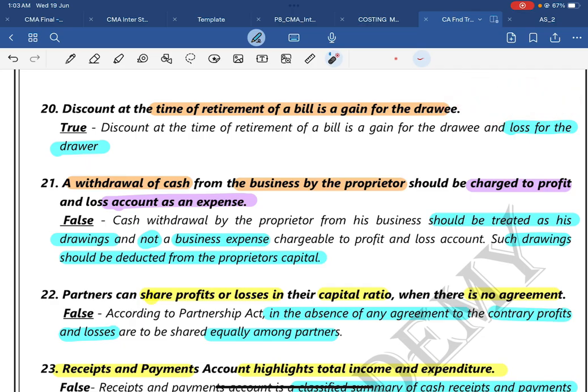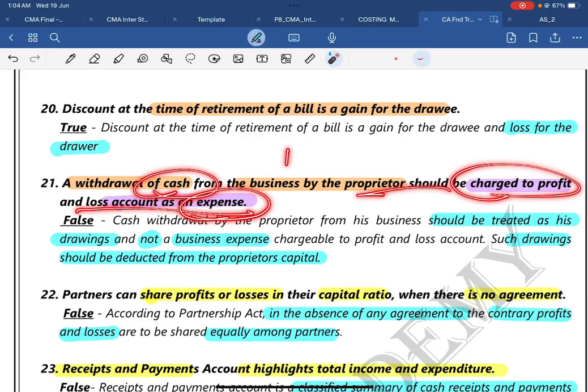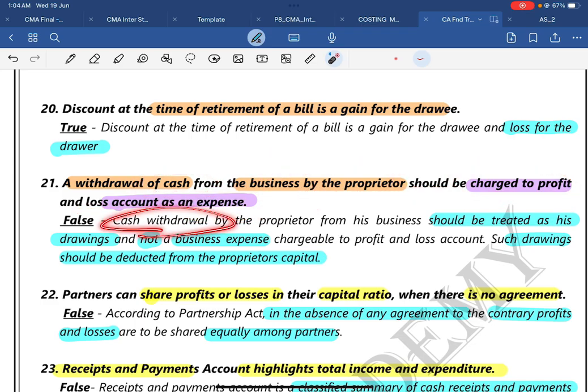Next, 21: a withdrawal of cash from a business by a proprietor should be charged to profit and loss account as an expense. For the withdrawal of cash, the entry will be drawings to cash. So in that case, false. Cash withdrawal by a proprietor from his business should be treated as drawings and not a business expense chargeable to the profit and loss account. You should not charge it to the P&L account. Such drawings should be deducted, that is the keyword, from the proprietor's capital, from the owner's capital.